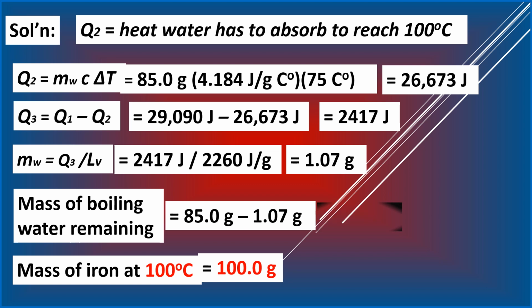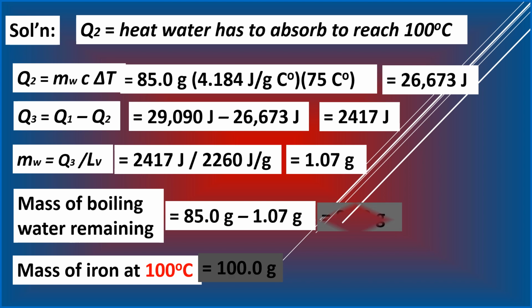And the amount of boiling water remaining is 83.9 grams.